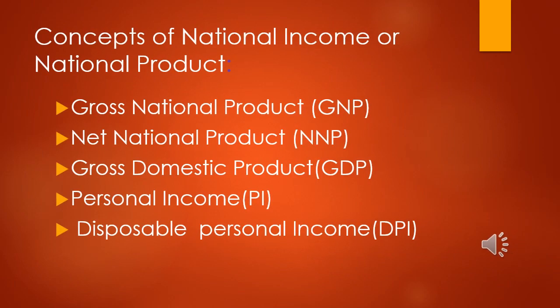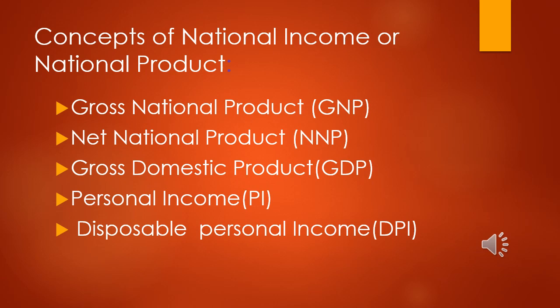Now we will discuss what the basic concepts of national income are. Following are the basic concepts of national income: Gross national product, GNP. Net national product, NNP. Gross domestic product, GDP. Personal income, PI.